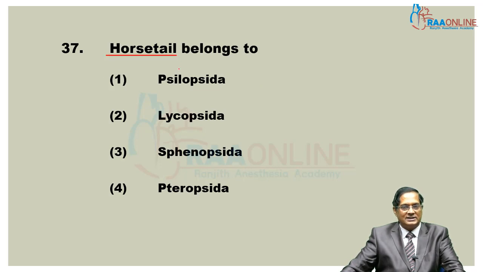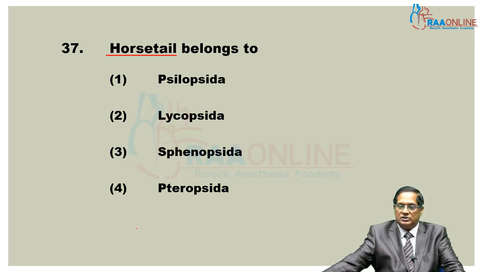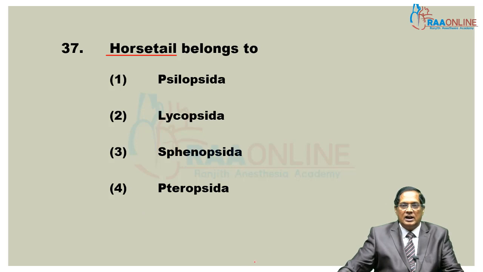Horsetail: as I have already told, you have seen the horsetail-like structure of Equisetum in the 11th NCERT. This is the Equisetum plant, and this is its base.